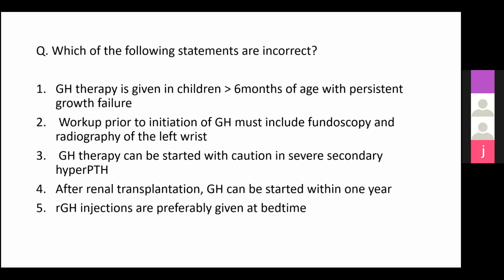So post-transplant, we give the child or the adolescent at least 1 year to look for the catch-up growth. And only after that do we start growth hormone. Also in the first year of transplant, there's a high exposure to corticosteroids. So the growth hormone may not be very effective as well. So it's usually started after 1 year after transplantation. So both 3 and 4 are incorrect.